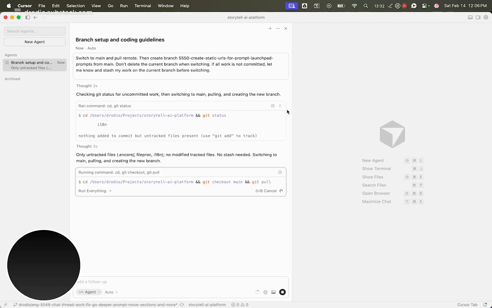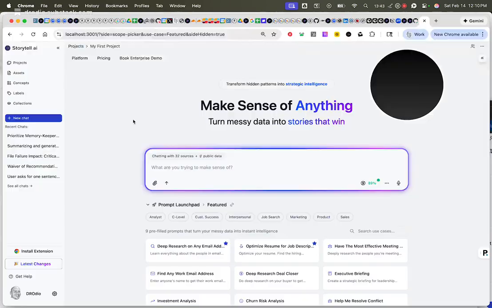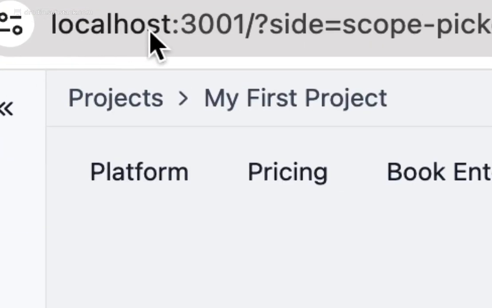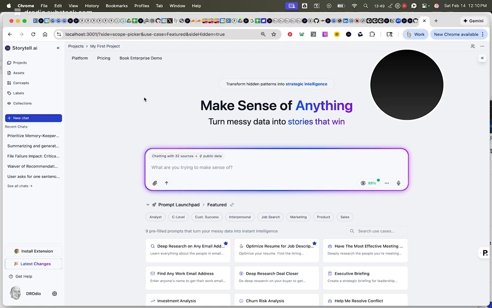So this is Cursor running our code base, which I've pulled down locally to my machine, and I'm running Storytell on a localhost, which means that I'm running a version of Storytell right on my laptop. Now that takes a little bit of work to set up, so it's not something you can quickly do yourself, but it's not terrible either, especially if you are a CEO or an executive that has an engineering team to support you.